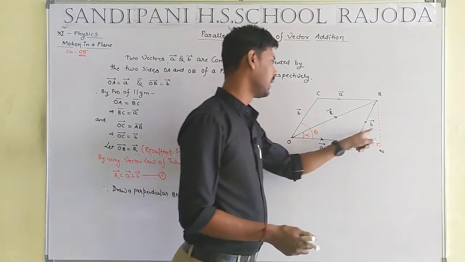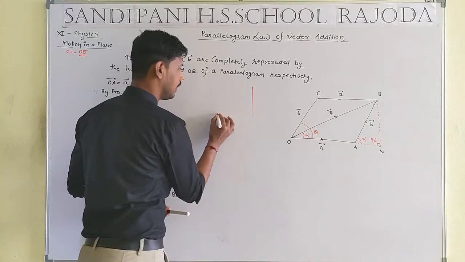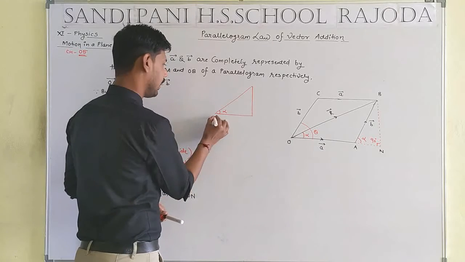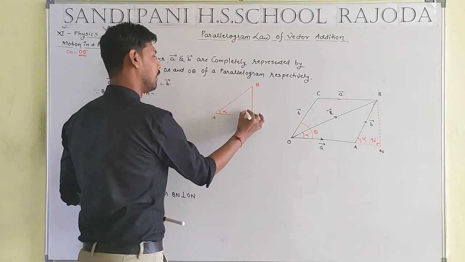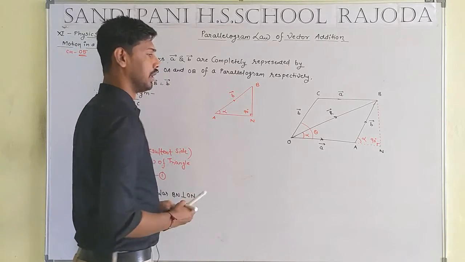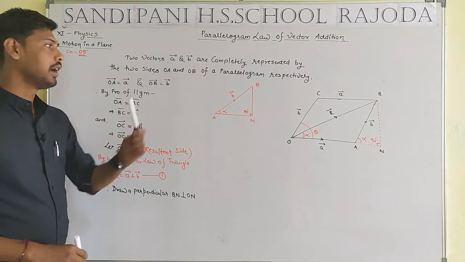Okay student, now we take this part of the question. This part, that means we take the triangle. Here A, here N and here B. This angle will be equal to 90 degrees and this will be equal to B. Okay student, now we take sin theta one time and cos theta one time.